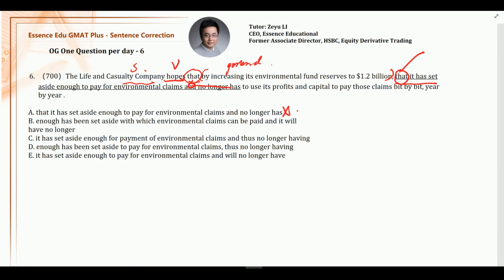Now you take a look at choice B. Enough has been set aside. Okay, C, it has set aside. So the first difference lies in the subject. Agree? You compare them. One thing that draws my attention when I read this sentence, although it's not the underlined part, is the doing phrase. This doing phrase immediately draws my attention.